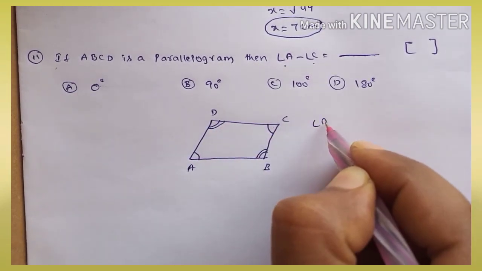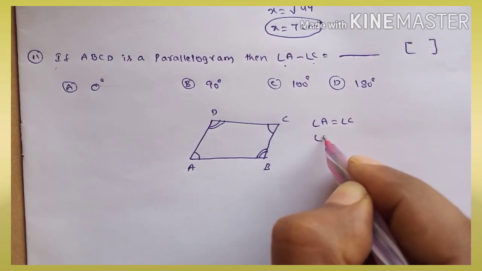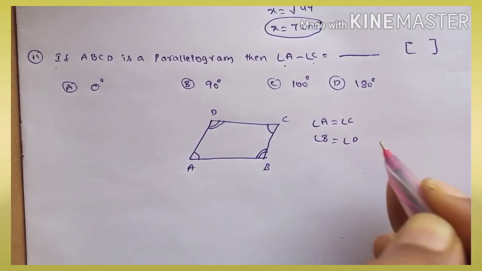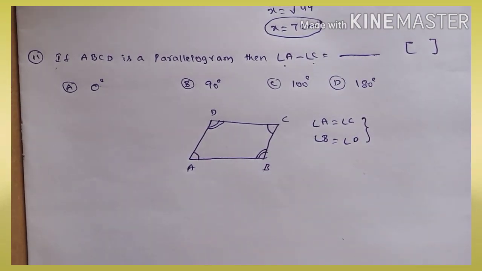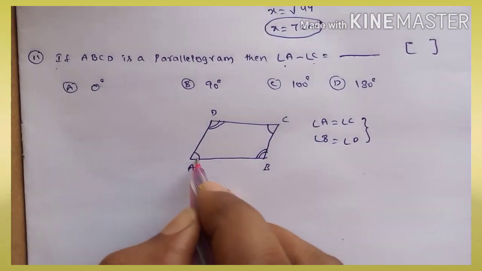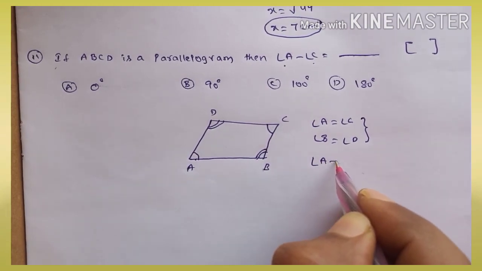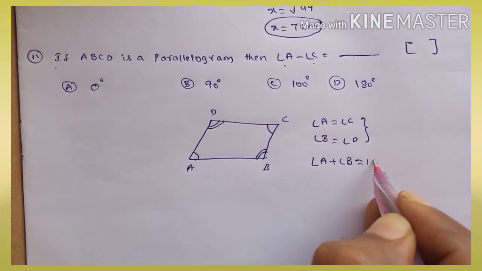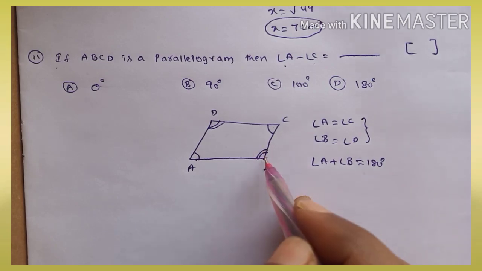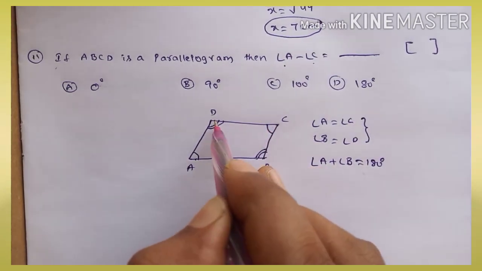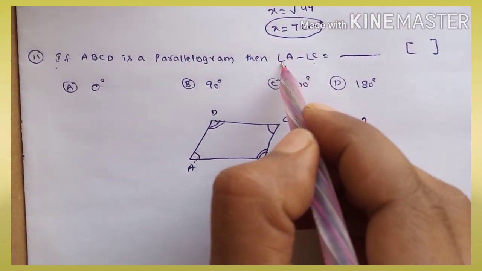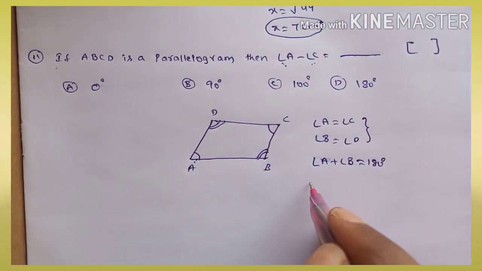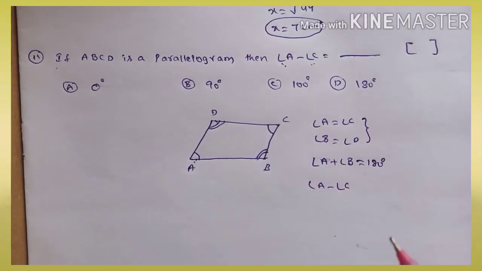So angle A is equal to angle C, angle B is equal to angle D. Opposite angles are equal, and the sum of adjacent angles is equal to 180. Angle A plus angle B is 180, B plus C 180, C plus D 180, D plus A 180. But it is given angle A minus angle C. So angle A minus angle C.